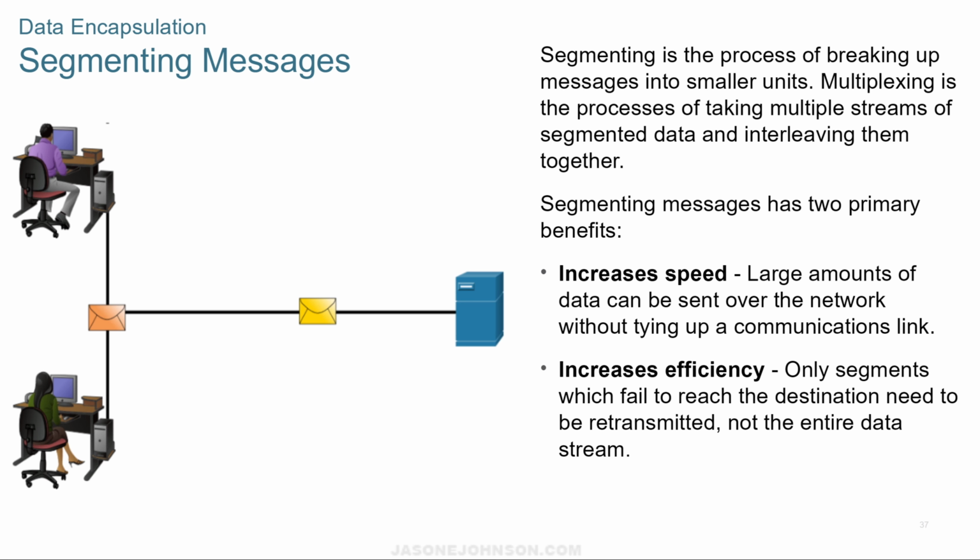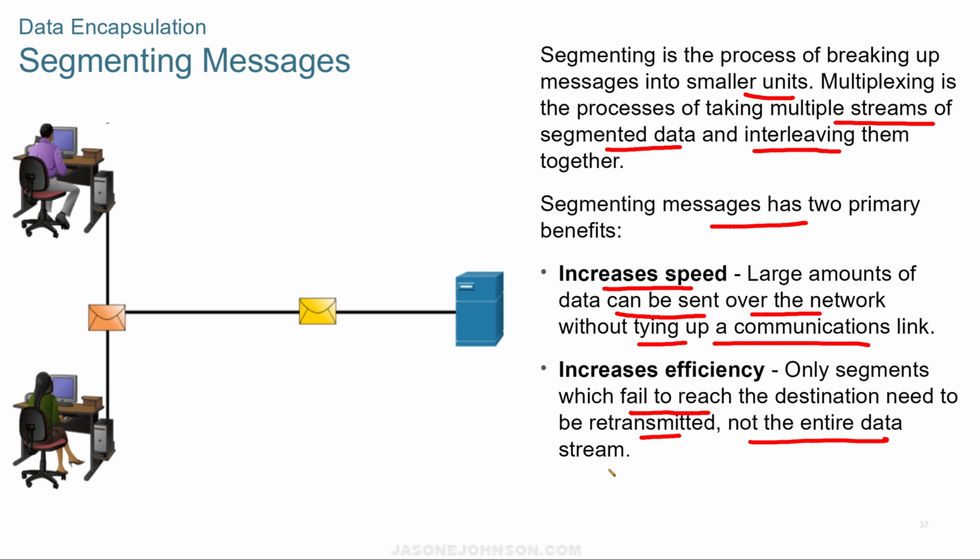We segment messages, and when I say we, I mean the network segments messages, but it breaks it up into smaller units so that it can be sent across the network. Multiplexing is the process of taking multiple streams of segmented data and interleaving or interweaving them, tying them together. And segmenting messages has two primary benefits. It increases speed, so large amounts of data can be sent over the network without tying up communication links, and it increases efficiency. Only the segments which fail to reach the destination need to be retransmitted, and so not the entire data stream gets resent.